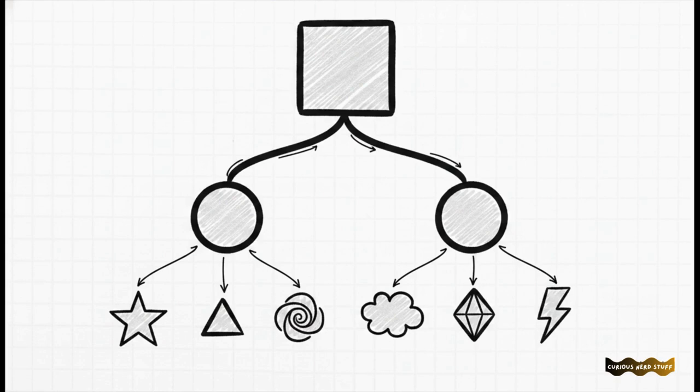The or nodes represent the agent's choice of action, like it can choose to go left or it can choose to go right. But then you have the and nodes. These represent the different possible percepts the agent might receive from the environment after it acts. Because the real world is incredibly unpredictable, the agent has to be prepared for this observation and that possible observation.